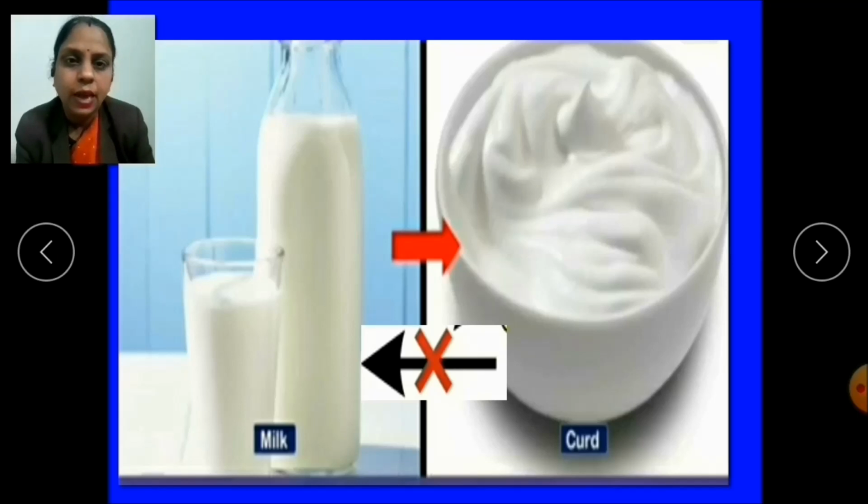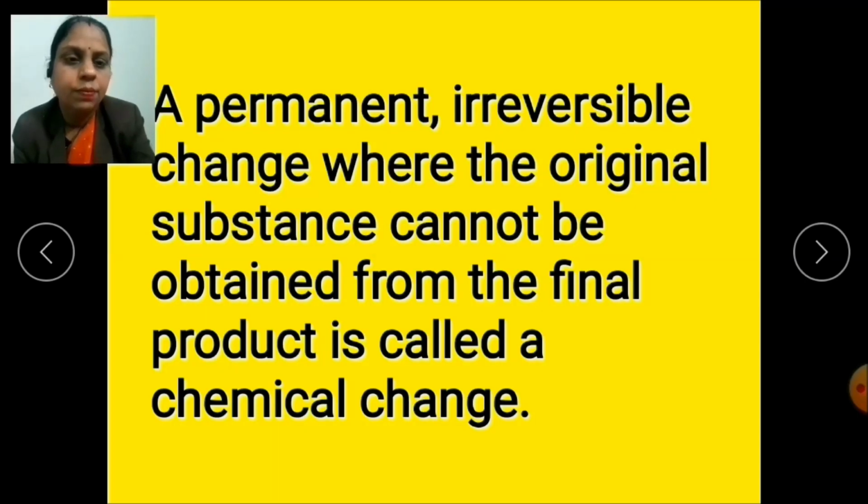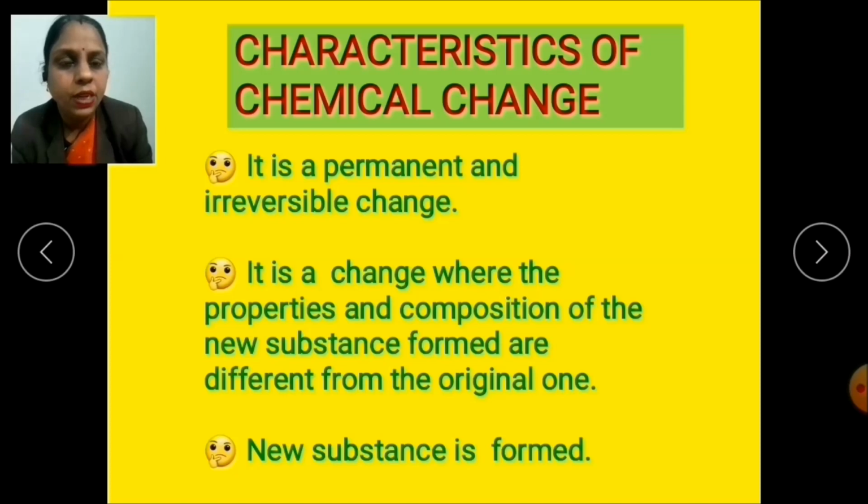Now with all these examples, I hope you understood what chemical changes are. So what are chemical changes? Yes, a permanent, irreversible change where the original substance cannot be obtained from the final product is called a chemical change. And the characteristics of chemical changes are: it is a permanent and irreversible change. It is a change where the properties and the composition of the new substance formed are different from the original one. A new substance is formed.